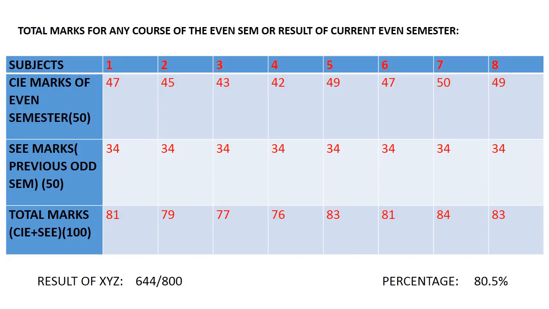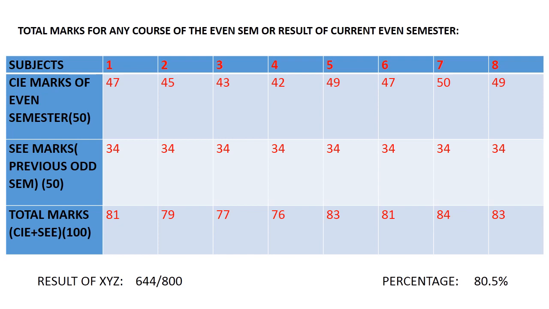Next. The total marks for any course of the event semester means if you want to have a result of that particular candidate. Next, for the 8th subject, already we put the CI marks of the current semester, that is 2nd, 4th and 6th semester out of 50, or that is scale to 50. Next semester end examination marks that is scale to 50 means for first semester result, third semester result or fifth semester result. We got the average 34, that's why we put 34 for all the subject. If you add these two, we'll get the total marks for the 8 subject.